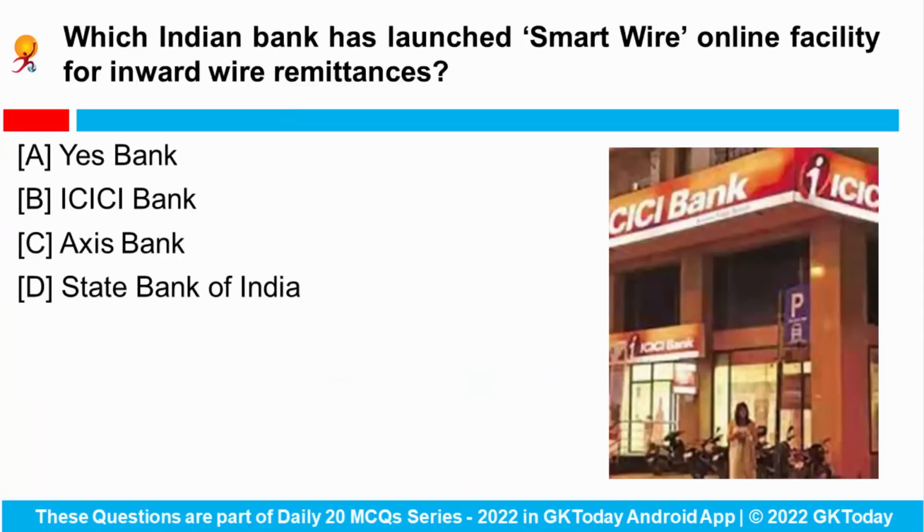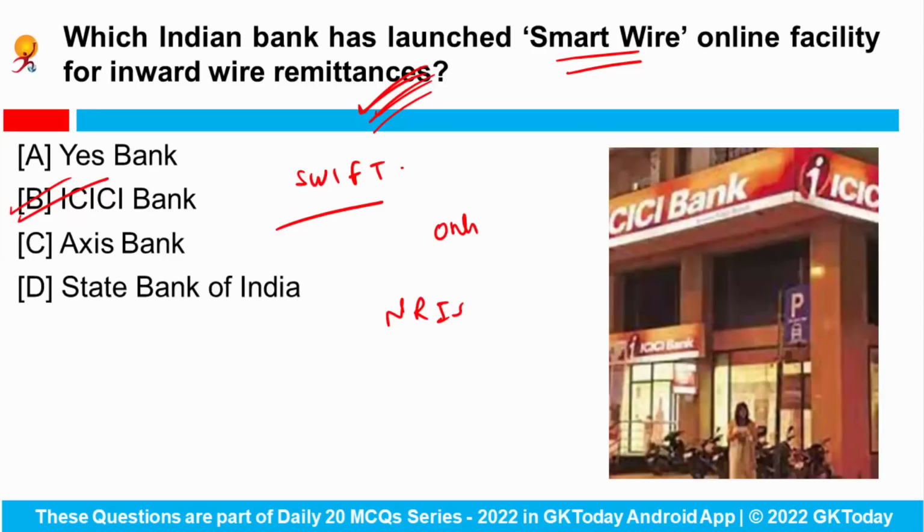Next question is, which Indian bank has launched a Smart Wire online facility for inward wire remittances? So ICICI Bank has launched the Smart Wire, which is a kind of online solution to help its customers carry out SWIFT based inward remittances in a faster and seamless manner. Okay, so this Smart Wire facility will actually allow the NRIs and the resident customers as well to undertake the inward remittance transaction in an online and secure mode. Okay, so only thing relevant is Smart Wire online facility is the initiative of ICICI Bank.